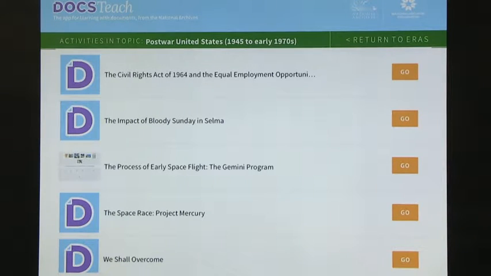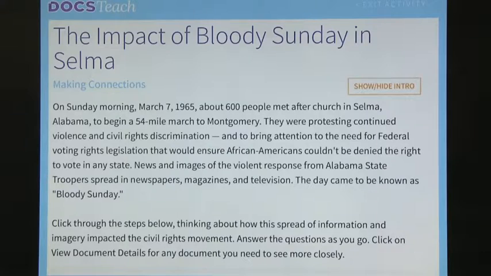And you can see, for example, there's an activity around what happened in Selma, Alabama. When you press on that activity, you get the questions and access to the documents that you need to actually perform that investigation. The advantage here for us as teachers is this is already served, and students are not randomly searching, but actually looking at original documents and doing original document analysis, thinking like a historian, and that's really important.